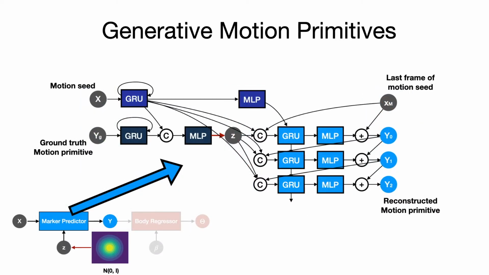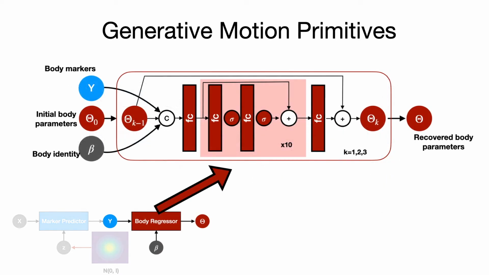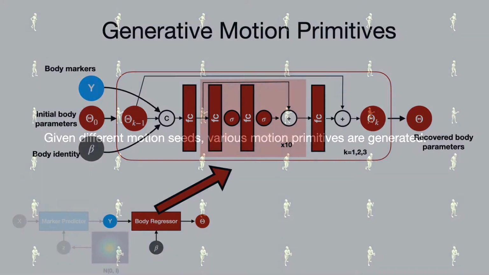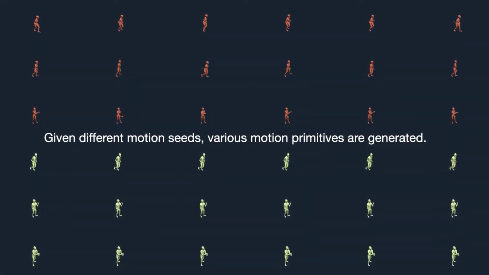The marker predictor is a conditional variational autoencoder with an encoder, a decoder, and a condition branch. The body regressor is a stack of residual MLPs with recursion. Given the body markers, an initial body parameter of the T-pose, and the identity, the regressor recovers the 3D bodies efficiently. After training, we can generate various motion primitives given different motion seeds.